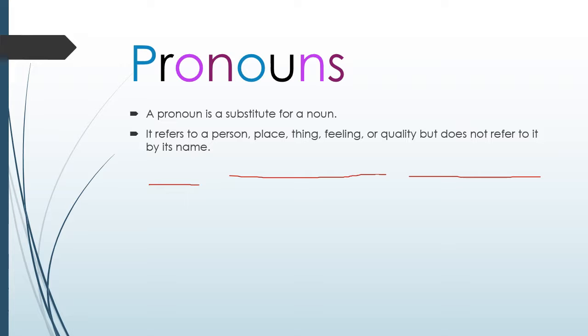In a sentence, we don't want to say Bob went to the store, Bob got some eggs and cheese, Bob is on his way home. To use the name Bob over and over and over is redundant, so we will substitute Bob with a pronoun. Bob went to the store. He purchased cheese and eggs. Bob is on his way home. He is a pronoun used in the place of the word Bob.